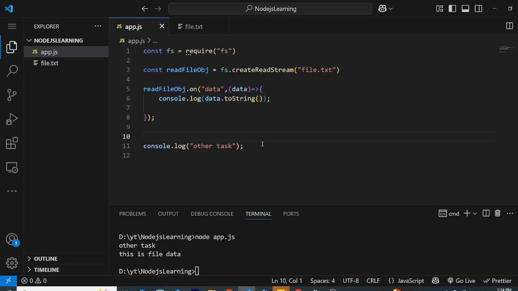This task will be done first, and then that's it. The main thread is free. It's handling another request while this task is happening. Once this task is done, we can continue again. And how does it happen, and who is responsible for it? We will understand that in the next video, which is related to the event loop. But this is what events are about. Events are equivalent to the DOM in the browser, but there's no DOM on the server.